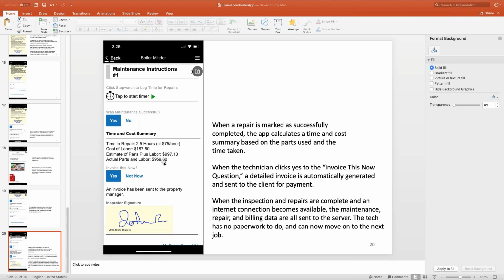And you have an option right now to send an invoice out to the building manager to pay that, or whoever's responsible for accounts payable. Simply clicking yes will cause a fully formed invoice to be generated and sent off. It's then up to the technician to sign, and then they can submit it. And the nice thing about this, of course, is that when they're done, they don't have any paperwork left to do. Everything regarding what they did, how long it took, how much it cost, even the invoice, is handled automatically by the system. So they can move right on to the next job and not waste their time doing paperwork.